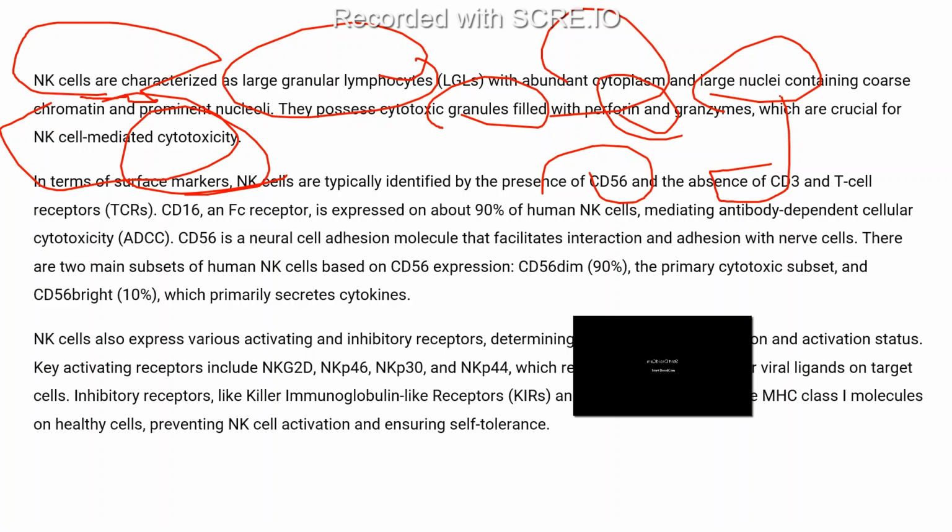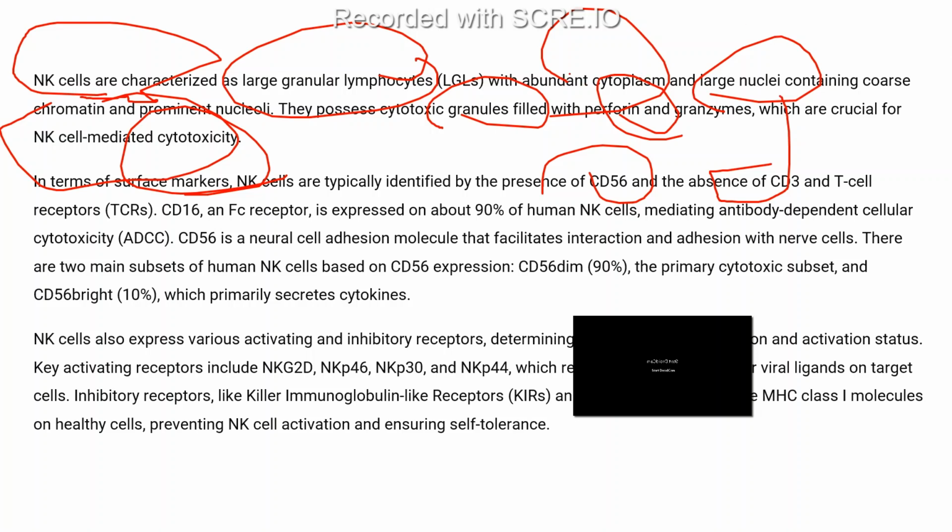So we'll sort the cells based on CD56 and CD3, in which CD3 is absent and CD56 is present. We can purely isolate those NK cells and then I can work on how the NK cell structures are, what other receptors are present, and how these NK cells function. So it's very interesting, right? Without the FACS machine we used to be unable to find a particular kind of cell, but someone discovered this FACS machine and now we can isolate and see the structure and the function, right?